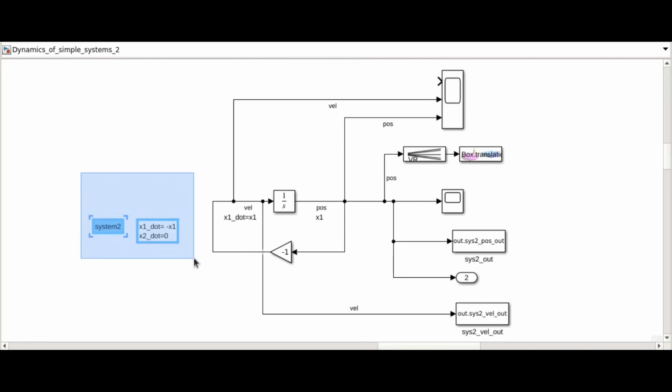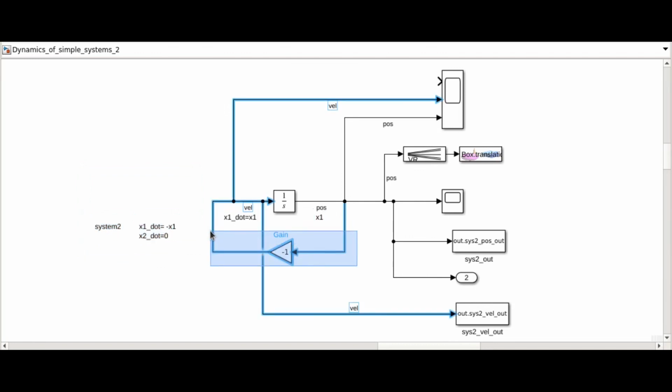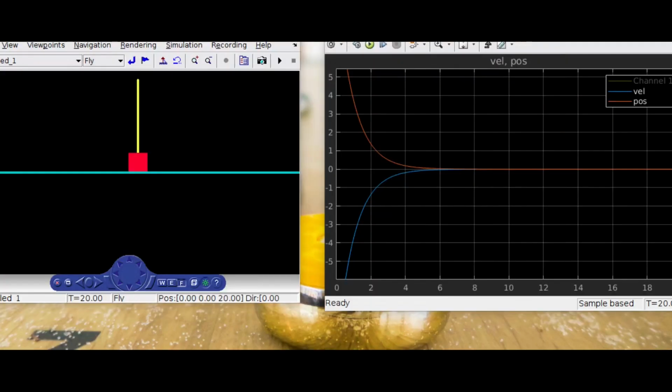Let us take the second system, the most important system. In this, the system definition is as follows. You can see the position information is fed back as the negative of velocity. So the negative of position is fed back as velocity. As we can see in the system simulation, the position and the velocity will come to 0, and the system, as you can see on the right hand side, is also coming to 0 as time tends to infinity.